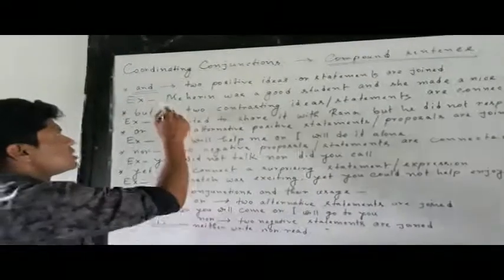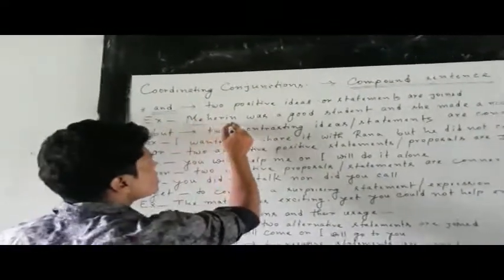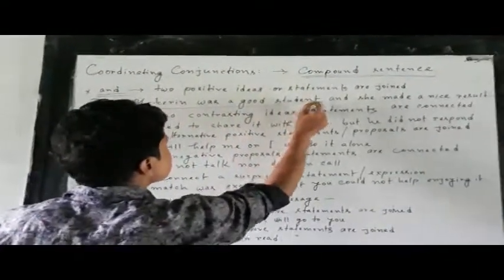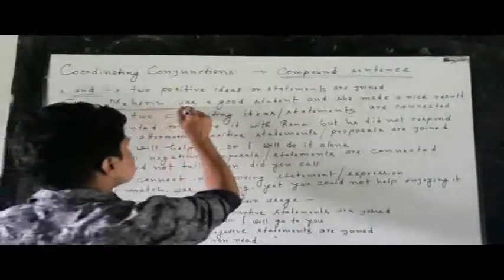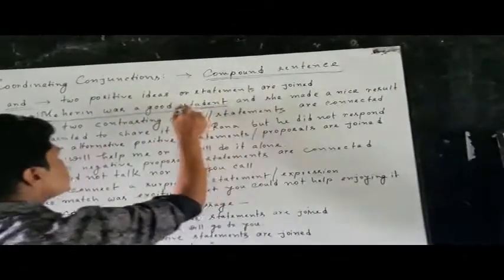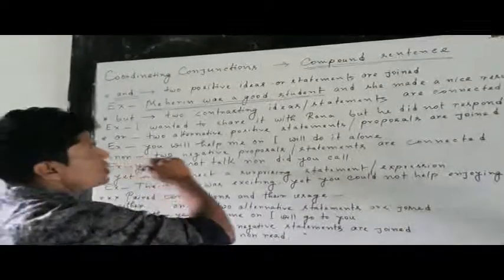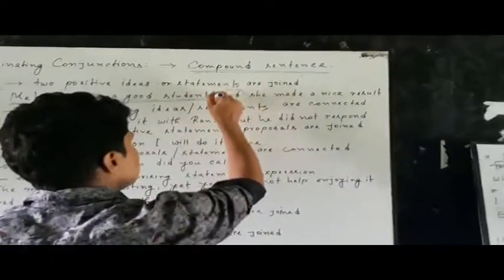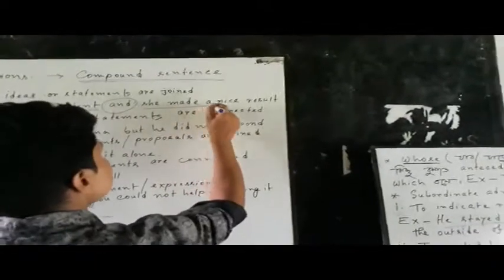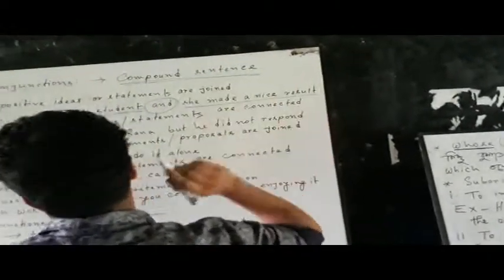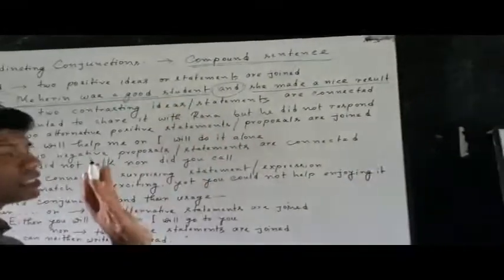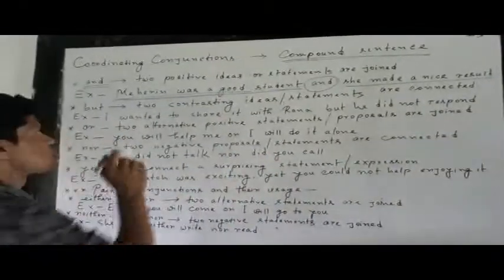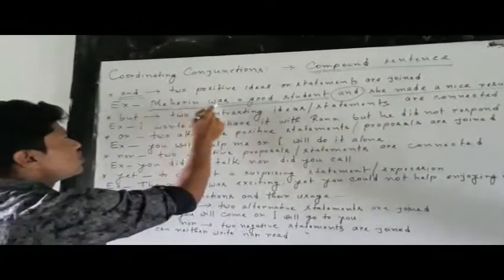In my example, you see that Meherin was a good student. It is a clause. Here is the conjunction "and", and lastly you see, she made a nice result. So two clauses, my dear students. One clause: Meherin was a good student.